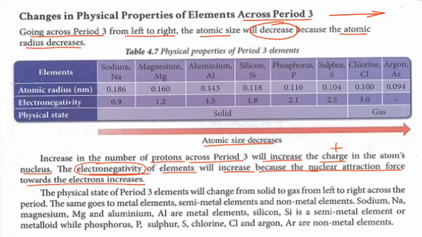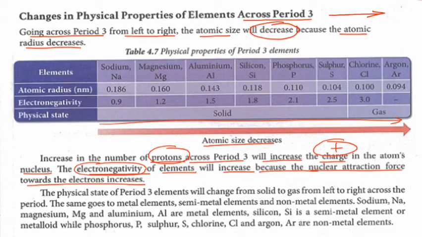Okay, so sebab itu daripada kiri ke kanan dia punya size decrease sebab pertambahan proton across the period 3 from left to the right, the proton number increase. So bila proton number increase, dia punya positive charge itu increase, so dia lebih senang untuk attract the electron. Okay, so that's why there are force between the nucleus and also the valence electron.